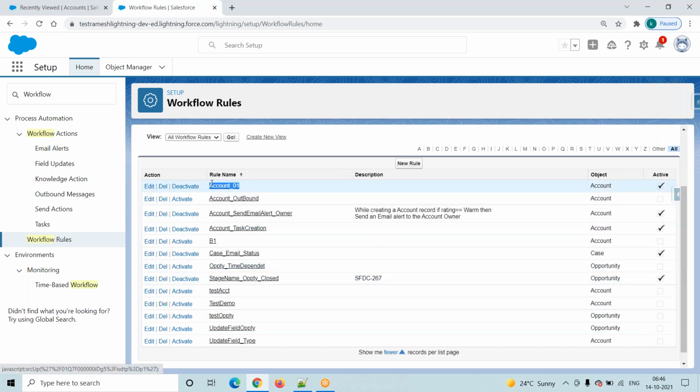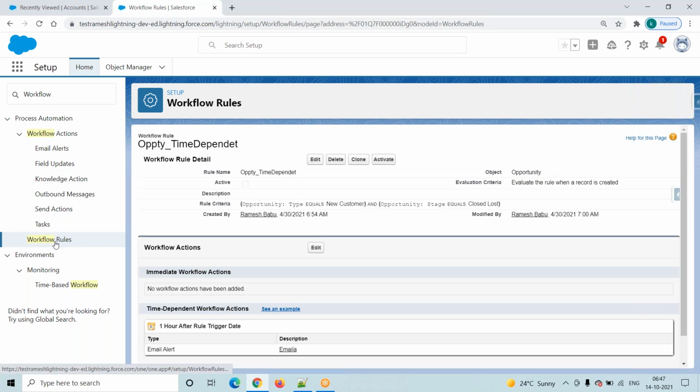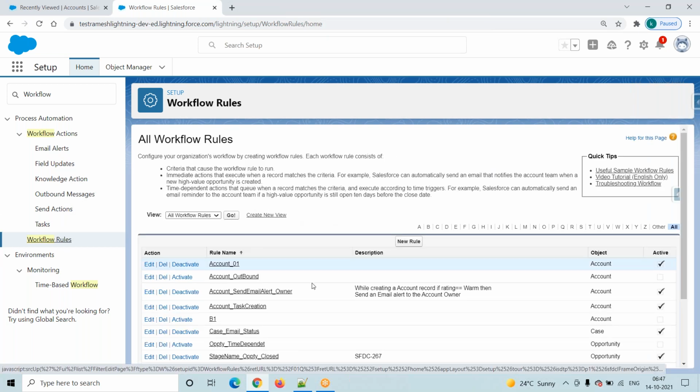It will show all the existing workflow rules. This workflow rule is in the account object. This workflow rule is in the case object. This workflow rule is in the opportunity object. So it will show all the existing workflow rules.